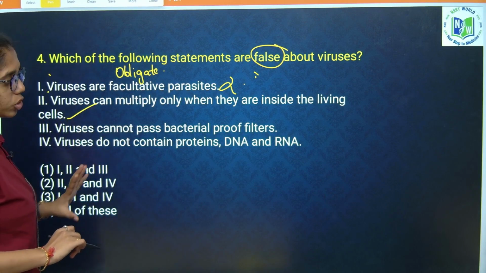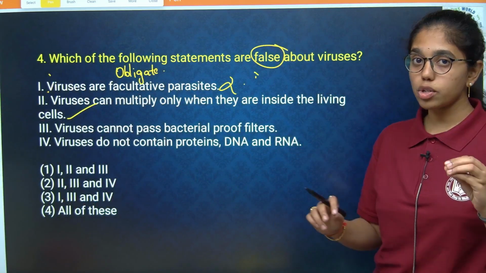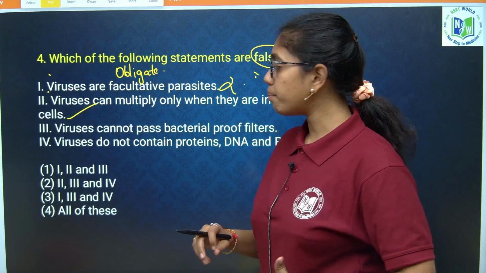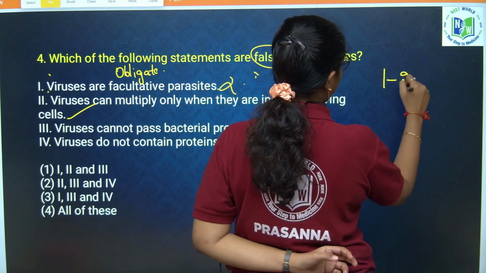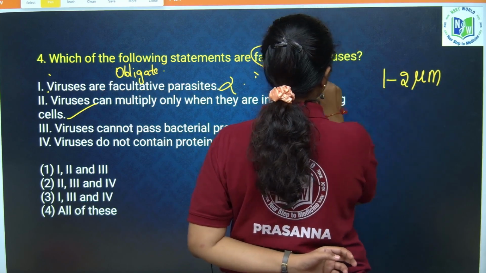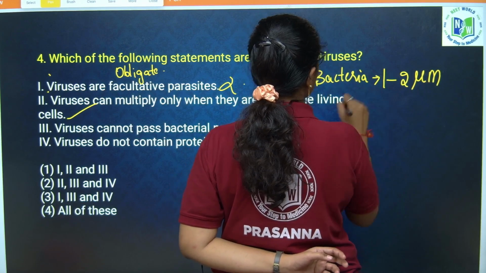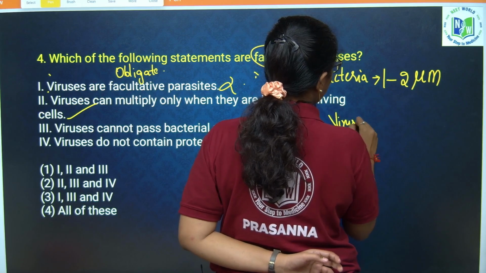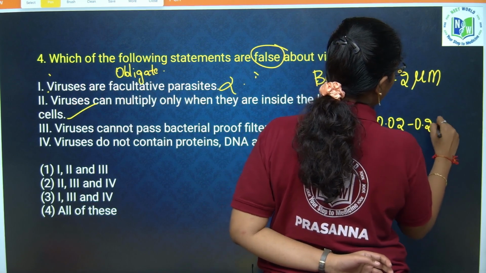Viruses cannot pass through the bacterial filter papers. The size of a virus is less than that of bacteria. For example, bacterial size is 1 to 2 micrometers, and virus will be 0.02 to 0.2 micrometers.